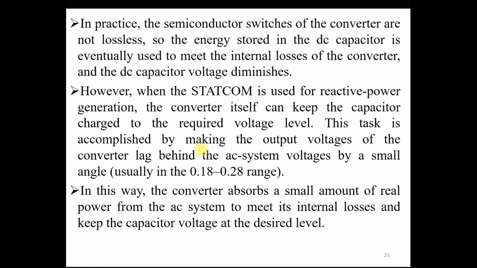This active power will charge your DC capacitor and maintain the voltage at a certain level, so that the converter absorbs a small amount of real power from the AC system, which meets the internal losses and keeps the capacitor voltage at the desired level.